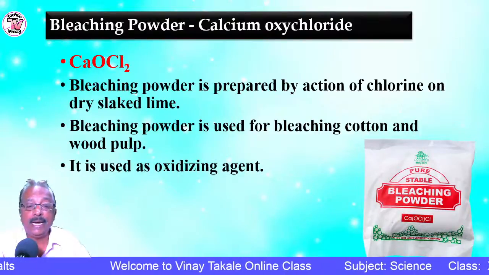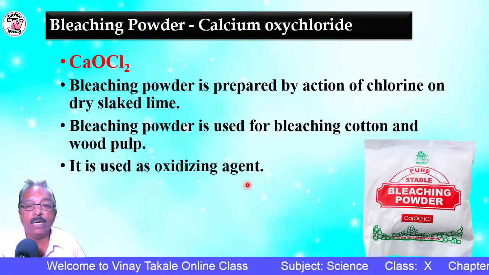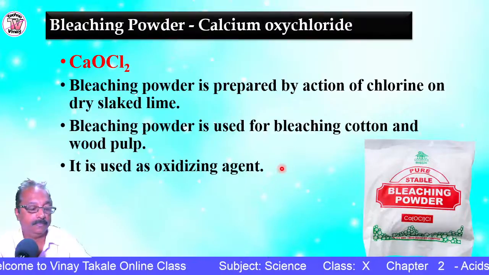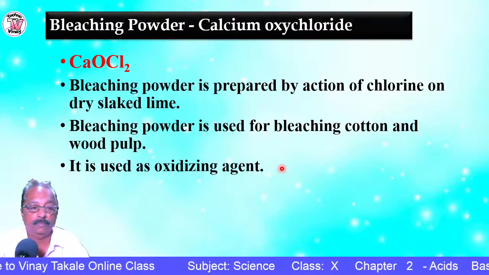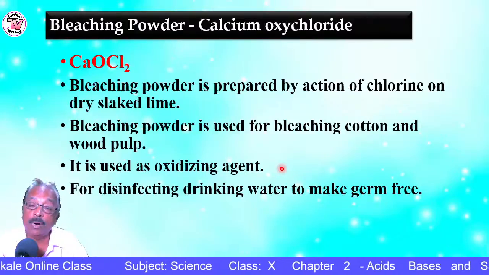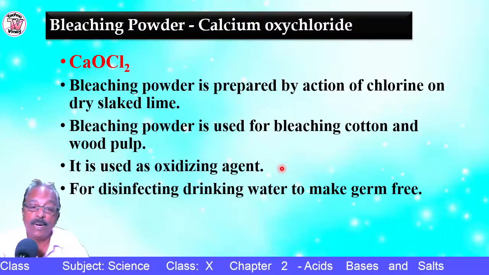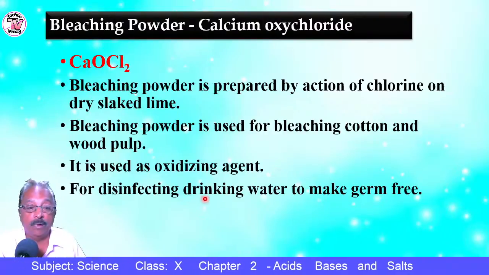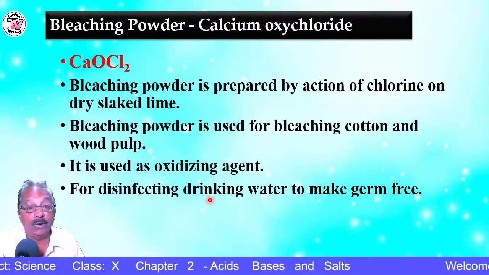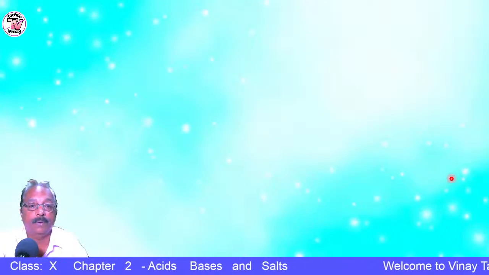Another use is that it is used as an oxidizing agent. Bleaching powder is a powerful oxidizing agent. And it is used for disinfecting drinking water to make it germ free. But the bleaching powder added to drinking water is in a small quantity, not in a big amount.